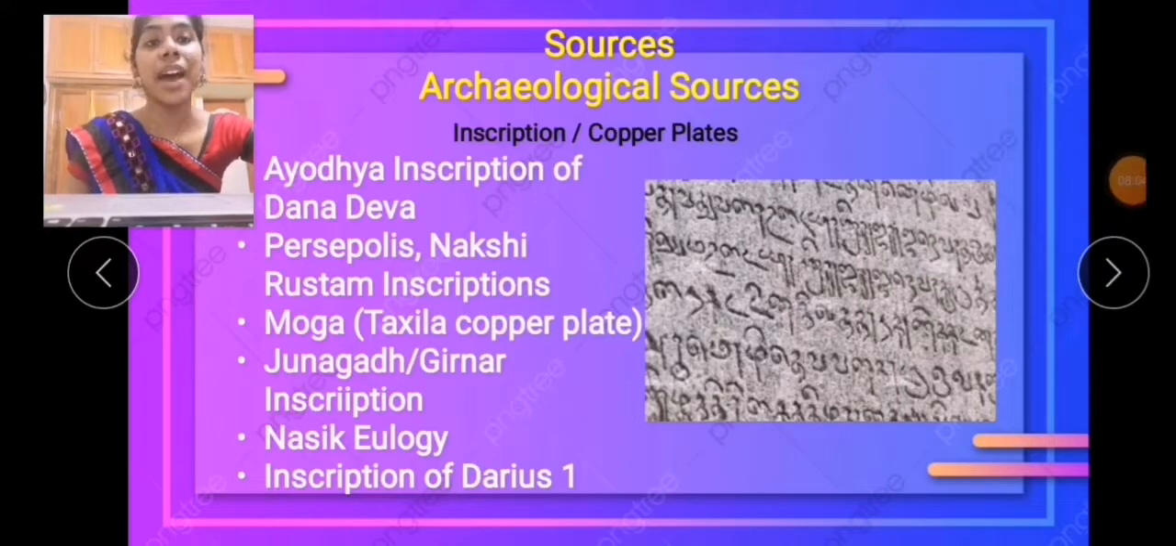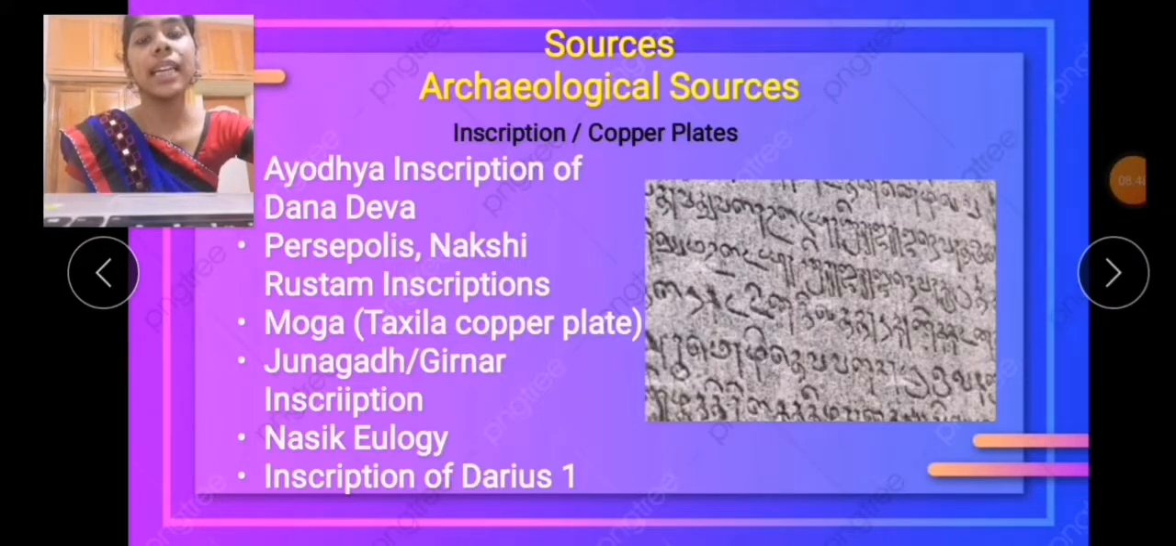Now, let's see about sources, students. Under sources, we have archaeological sources: inscription or copper plate. Inscription, in Tamil, they used to say kalvettugal, right? I have shown the image of kalvettugal. In those days, we did not have any paper or pen, so they used to write on the wall like this. That's called inscription. The inscriptions are Ayodhya inscription of Dhanadeva, Persepolis Naqsh-i-Rustam inscriptions, Mogha, Taxila copper plate, Junagadh, Girnar inscription, Nasik eulogy, inscription of Darius I.